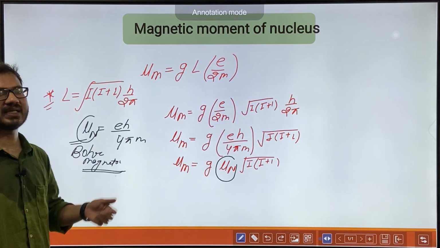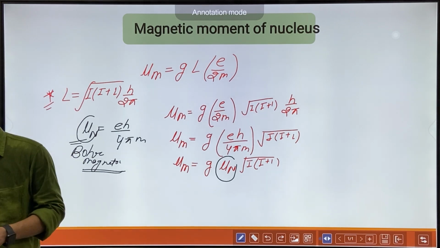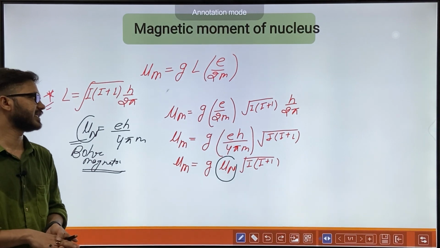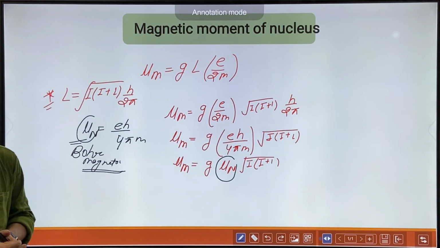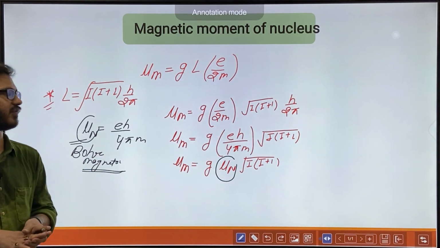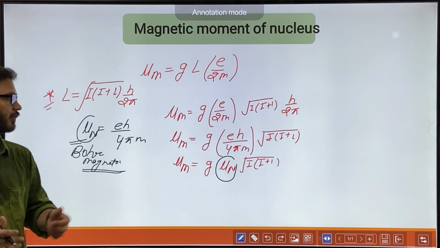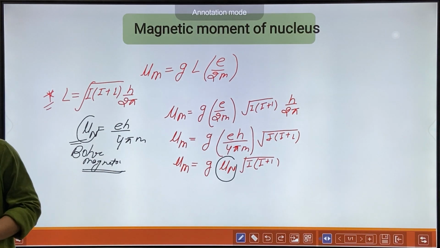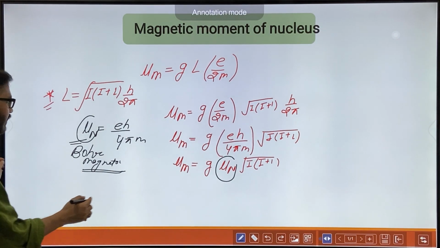Putting the value of e equal to 1.6 into 10 to the power minus 19, the value of h equal to 6.67 into 10 to the power minus 34, pi equal to 3.14, and the mass of proton 1.6 into 10 to the power minus 27, we will have a value of mu n.